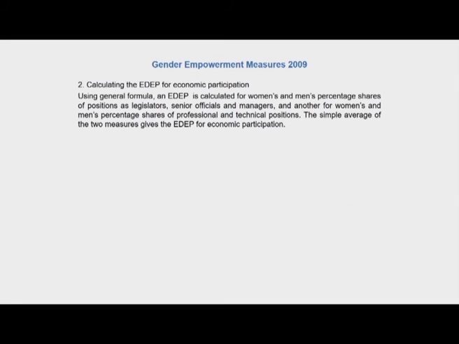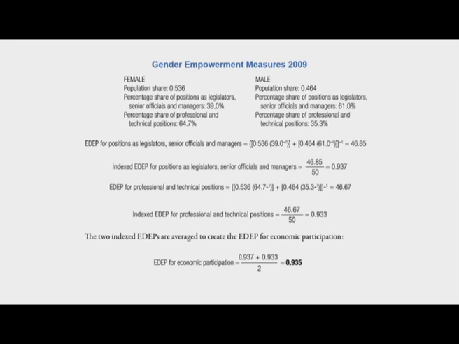Then we calculate the EDEP for economic participation in similar ways. If you look at the economic participation, which loosely is put together in terms of occupational categories, population share 0.536, 0.46, percentage share of positions as legislators, senior officials and managers 39%, 61%, percentage share of professional and technical positions 65%, 35%.